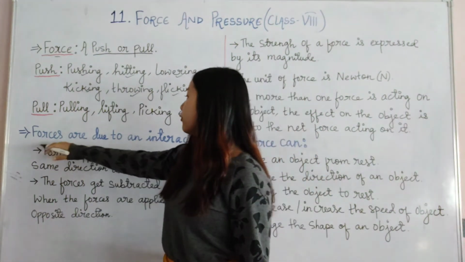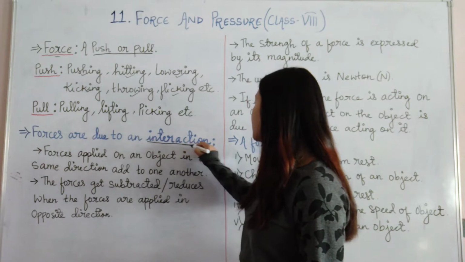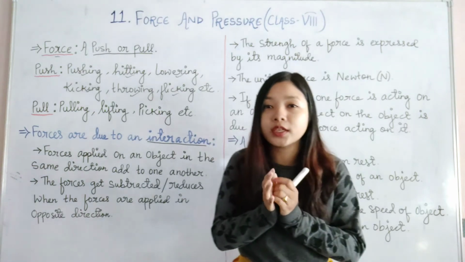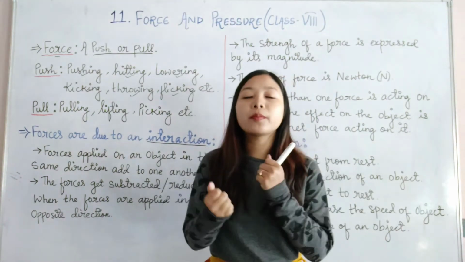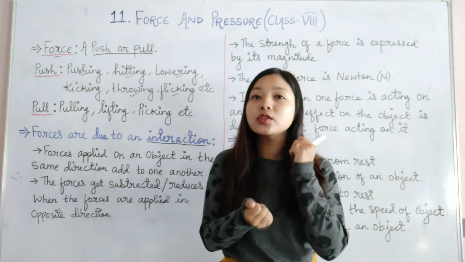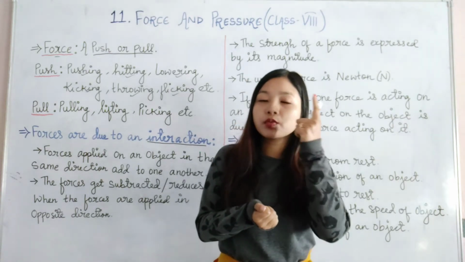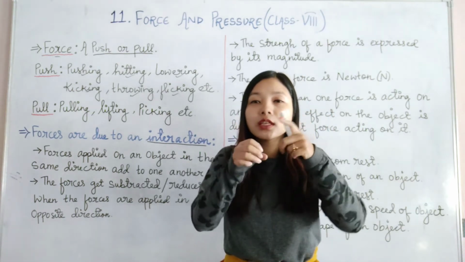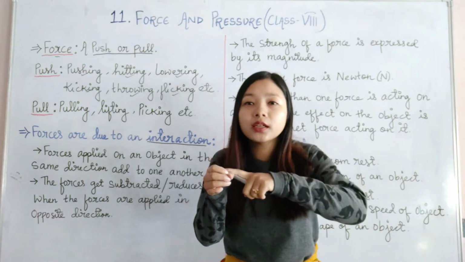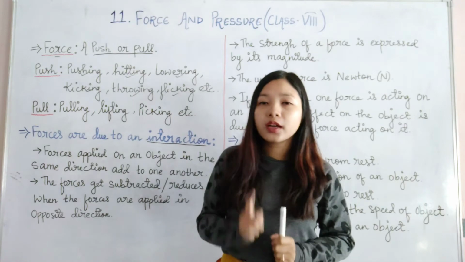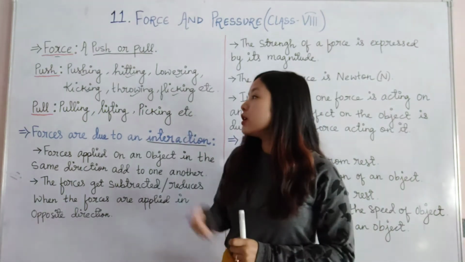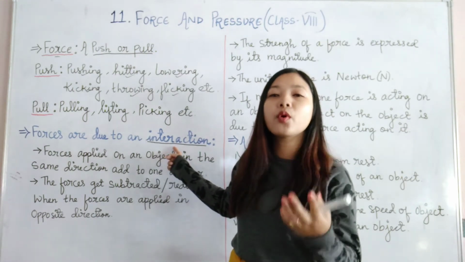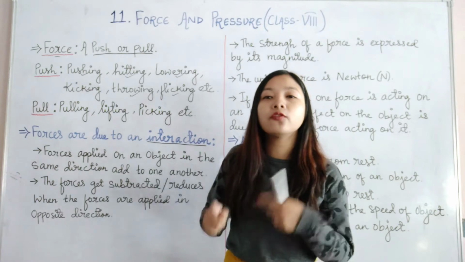Next topic, let's see. Forces are due to an interaction. Forces are due to an interaction between two or more objects. For example, if you want to apply force on a ball where you want to kick it, what are the two objects? First one will be yourself, who is applying the force, and where you are applying the force, you are kicking the ball. So the ball will be another object. Like that, for a force to be acted upon, you must have interaction between the objects, where two or more objects will interact with each other and force will be applied.